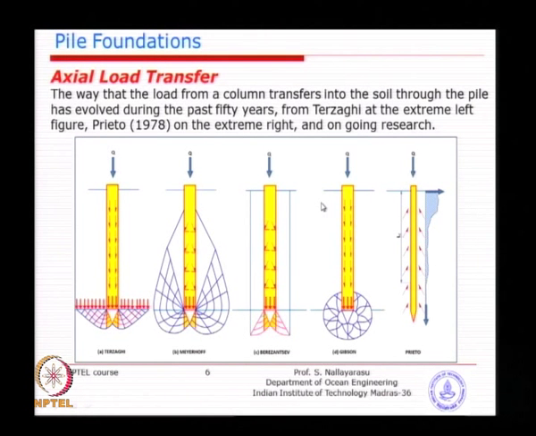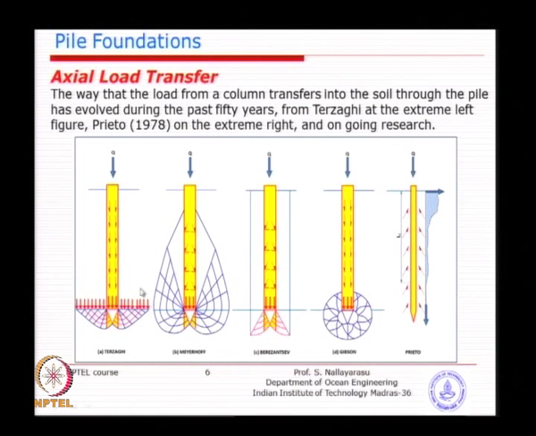From Terzaghi's time to recent times, there have been different ideas and conceptualizations of how the load transfer can happen. You can see the first one is very similar to a shallow footing. He has come up with exactly the same idea, the distribution of stresses beneath the pile foundation, except that the load is carried by the stem and goes down to a terminating layer, and you just draw your pressure diagram and calculate your capacity in a similar way to what we derived a few classes back.